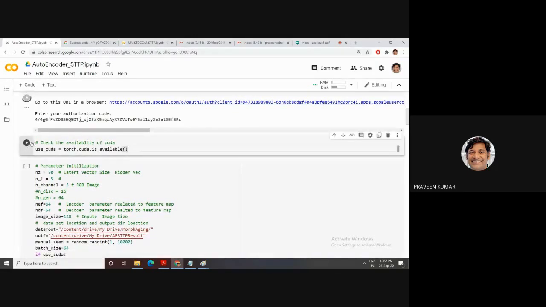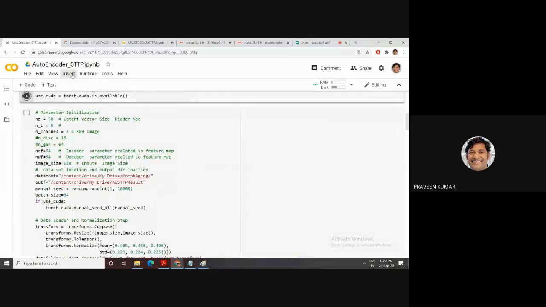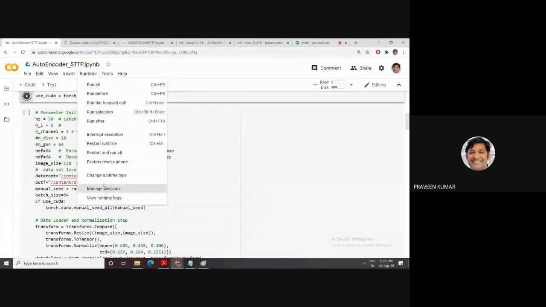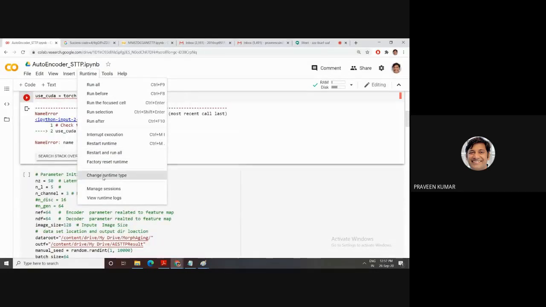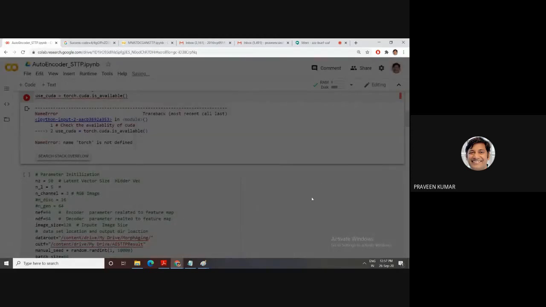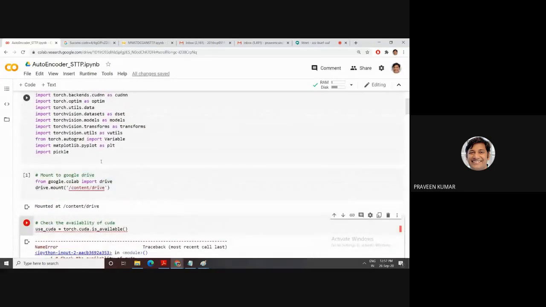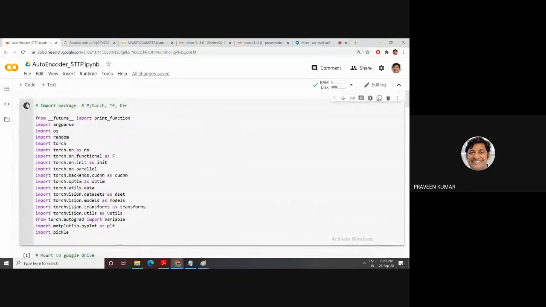Then the availability of CUDA is checked. Okay. Better you check here the runtime environment. Change runtime. You must have a GPU runtime environment. Otherwise, your code is running on the CPU. Oh, sorry. First, I need to run this.